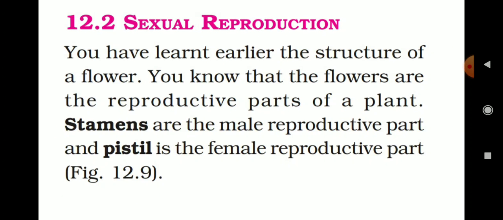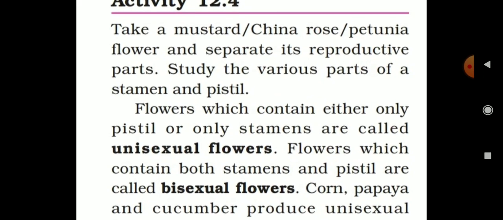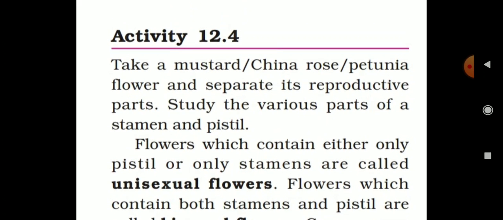What is the male reproductive part? Stamens. What is the female reproductive part? Pistil. Students, all of you underline the words in your book, page number 136. Stamen is a male reproductive part of a plant. Pistil is the female reproductive part of a plant. Next, activity 12.4, book page number 137.